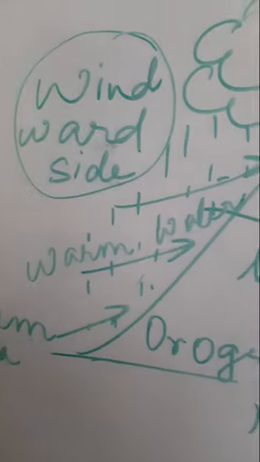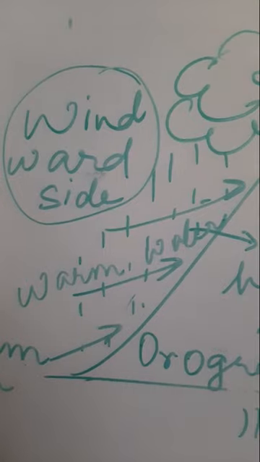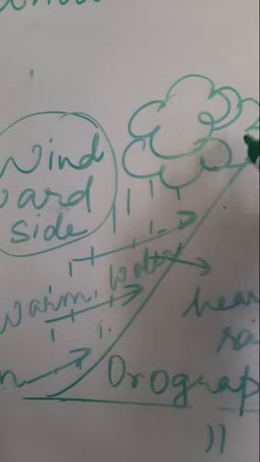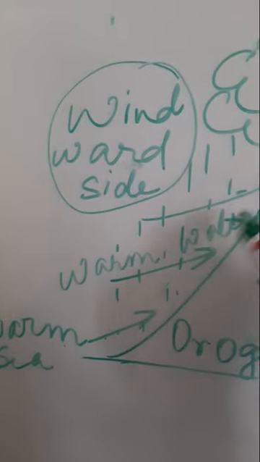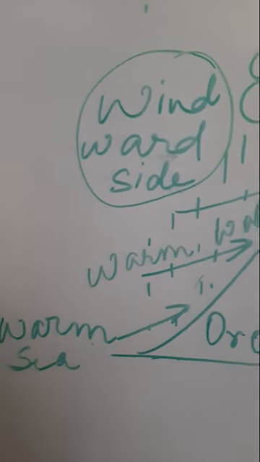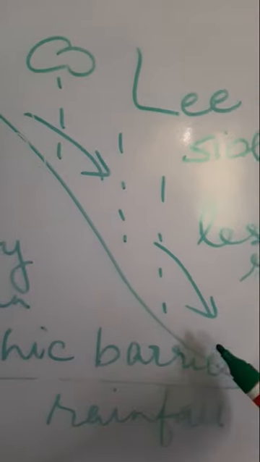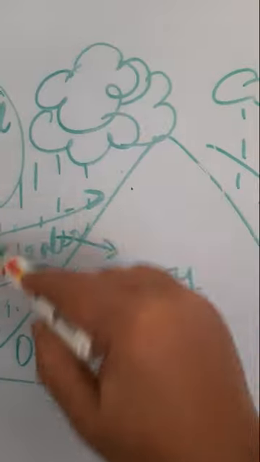The windward side receives excessive rainfall, and we have seen that every year the western coastal plain receives very heavy rainfall from the warm winds that are moving here. The winds are carrying the moisture from the warm sea, that is the Arabian Sea. The opposite thing happens on the opposite side. The leeward side, the back side of the mountain, receives lesser rainfall because most of the rainfall occurs on this side and lesser rainfall occurs here.